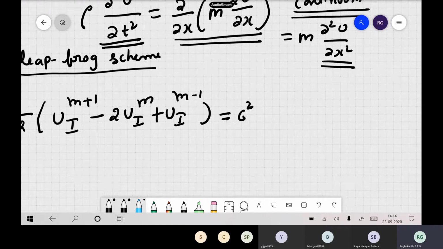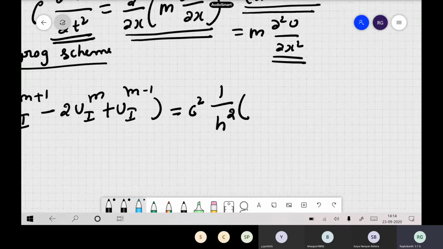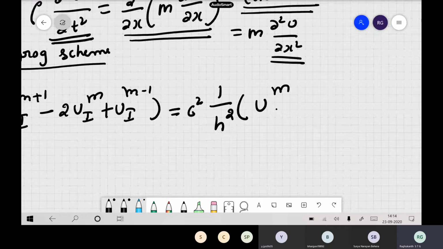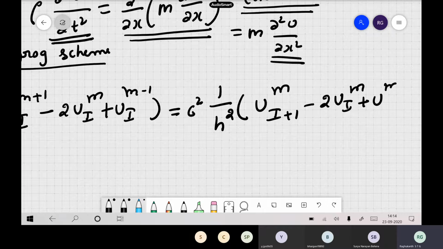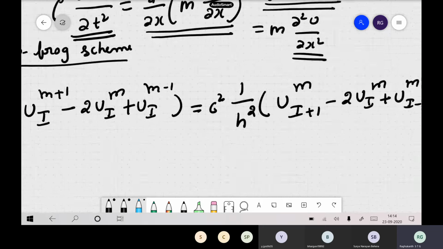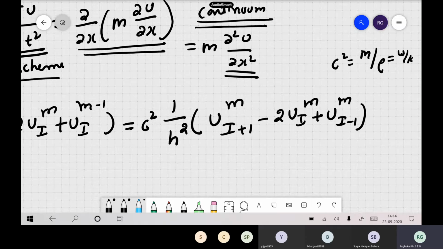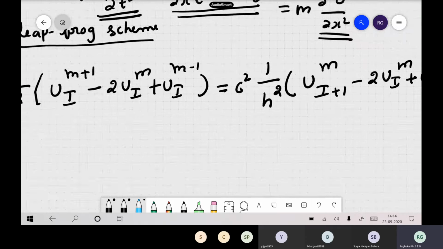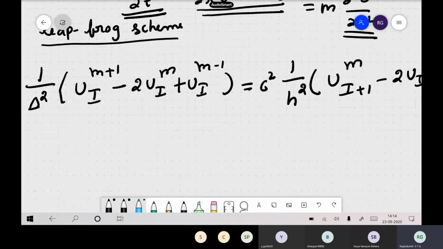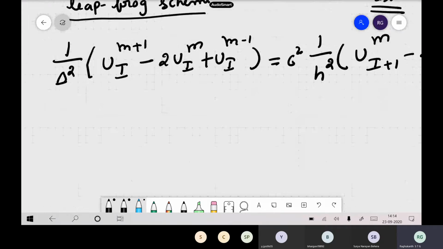So now this becomes c square by 1 by h square. Here you are writing the spatial derivative: u i plus 1 m minus 2 times u i m plus u i minus 1 m. This is our central difference derivative. c square is m by rho itself, and this is also the same as your phase velocity. So this is our finite difference representation of the displacement formulation equation.